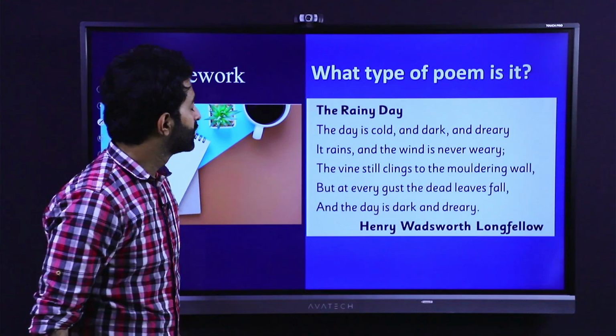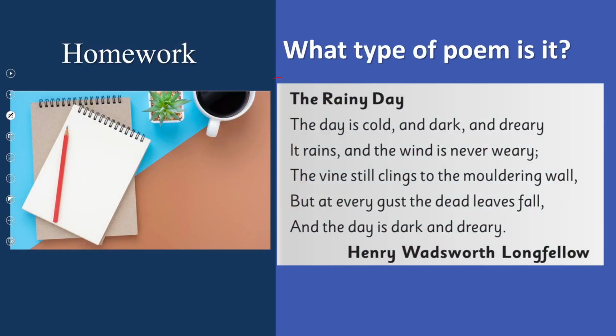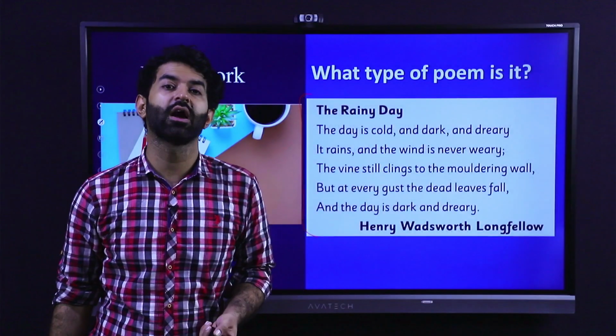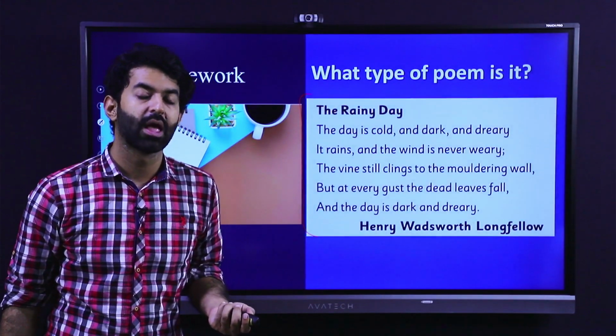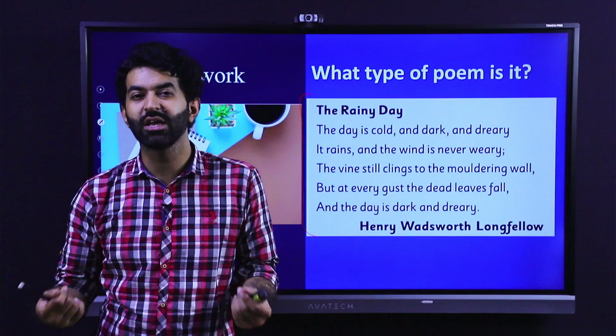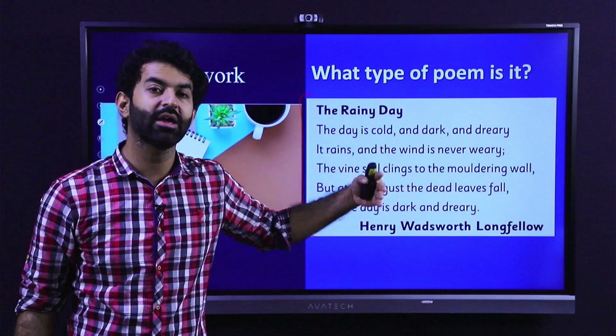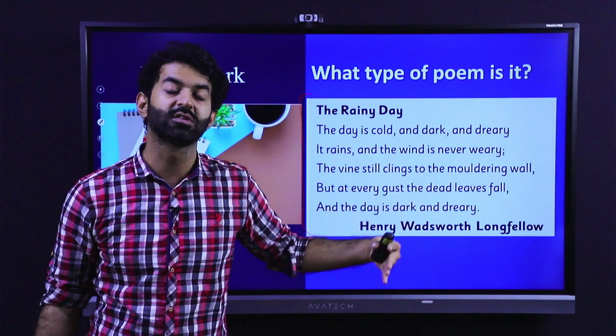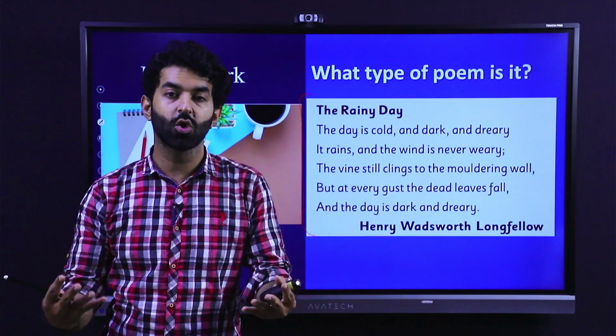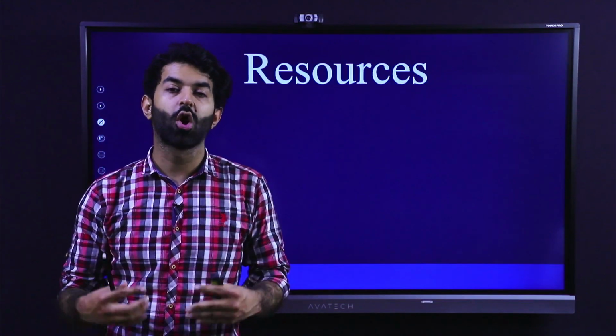Now, students, for the homework, you have to identify what type of poem it is. Is it a free verse poem? Is it a narrative poem? Or is it a rhythmic poem? Now it's your turn to find out the type of this poem. And then you can give your explanation of why you think so, why it is a free verse, why it's a narrative, or why it's a rhythmic poem. This is your homework, followed by your worksheets.